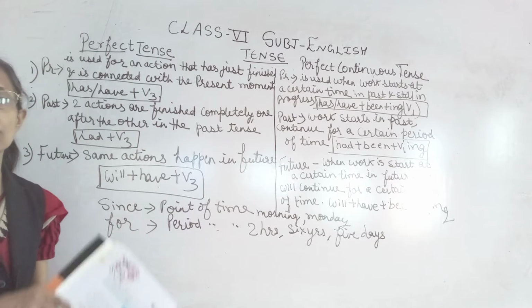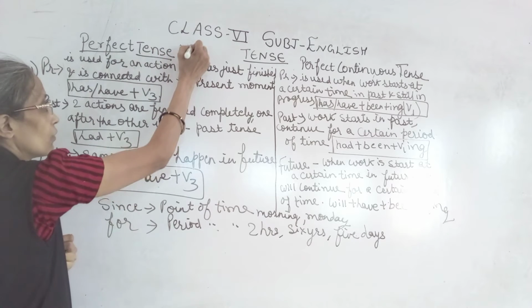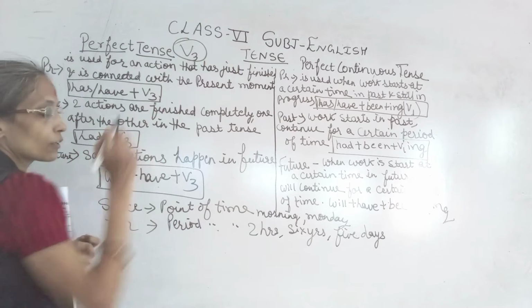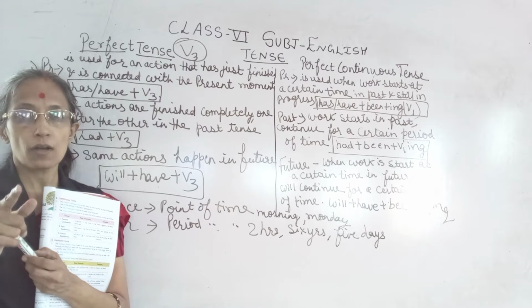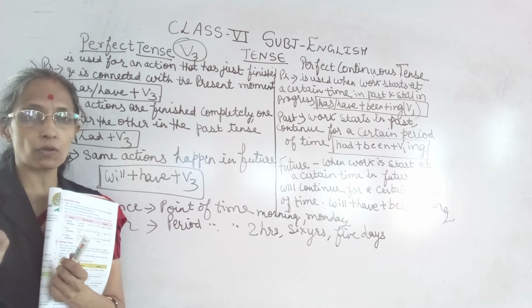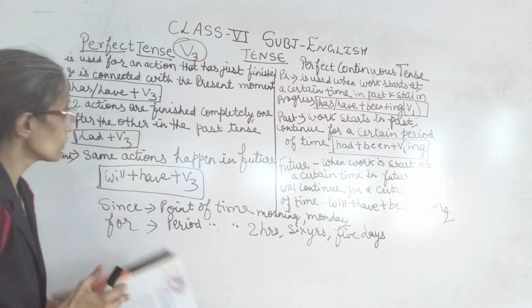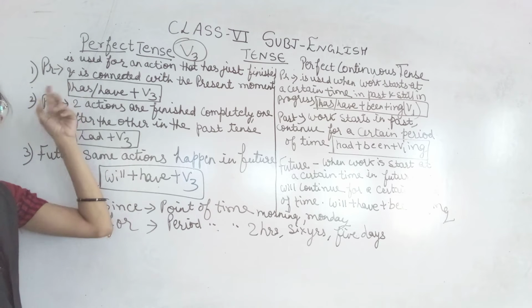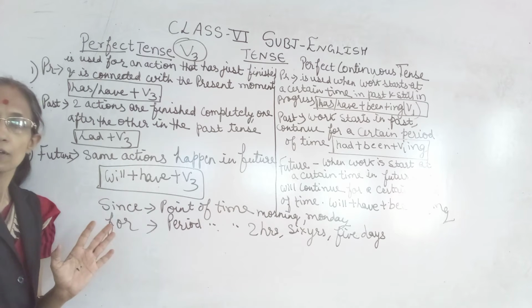In perfect you have to always remember you will use V3 form of the verb. What you will remember? V3. Simple tense V1, but in past tense V2, and in all forms continuous V1. In perfect V3. Okay? Now has or have. Has is used with singular and have is used with plural.